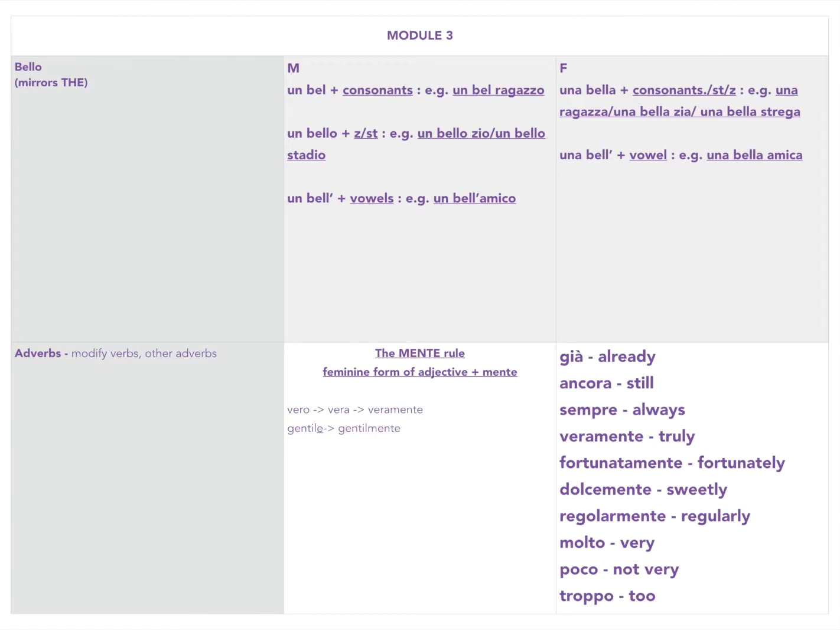All right, so let's go over them in the right-hand column. Già, already, ancora, still, sempre, always, veramente, truly, fortunatamente, fortunately, dolcemente, sweetly, regolarmente, regularly, molto, very, poco, not very, and troppo. Okay?